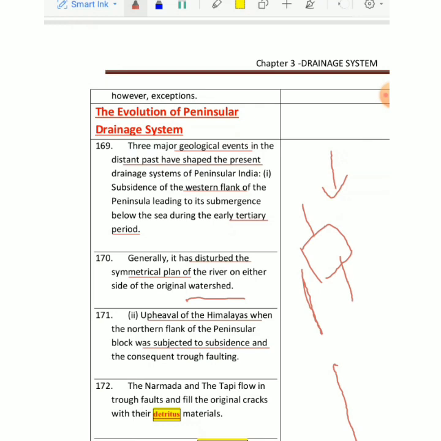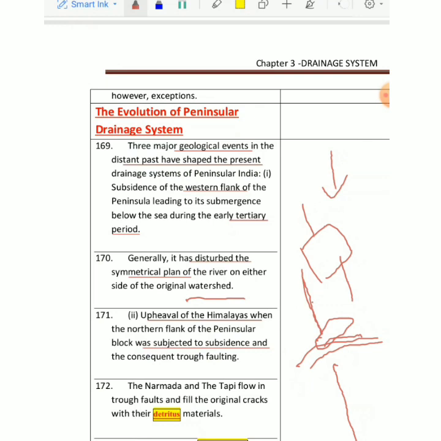So faulting occurs in between this, this and this, okay? And Narmada and Tapti flow in this through faults. Narmada and Tapti are the main rivers which divide north and south into two parts, and with so much material in it.